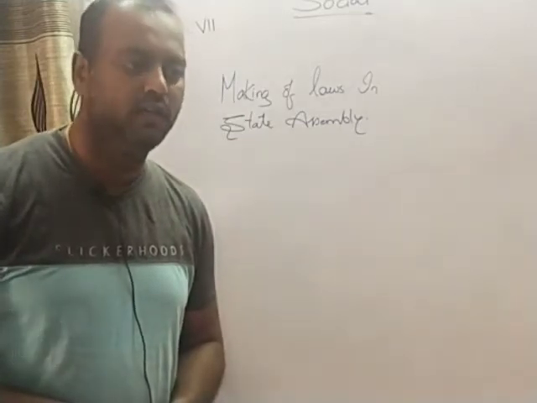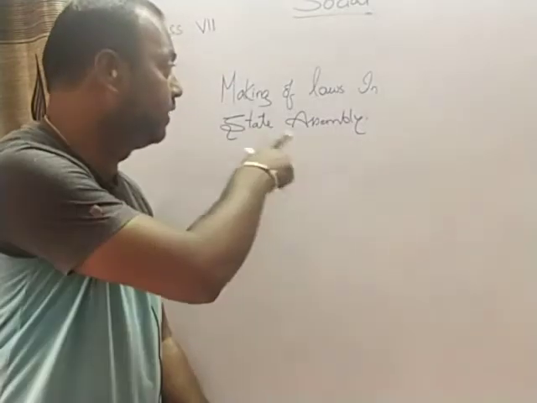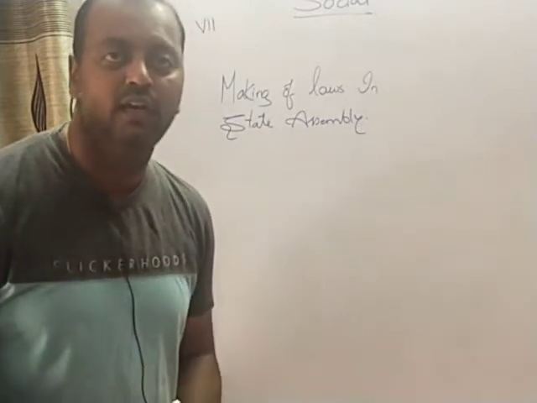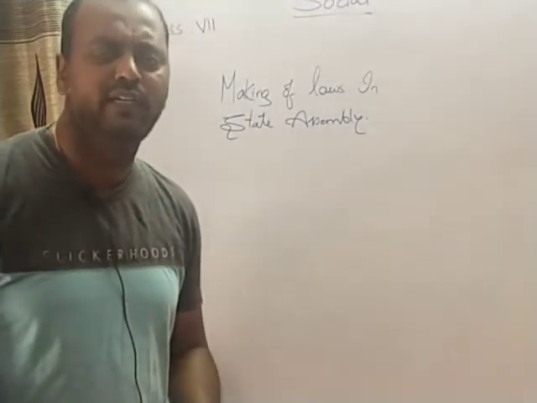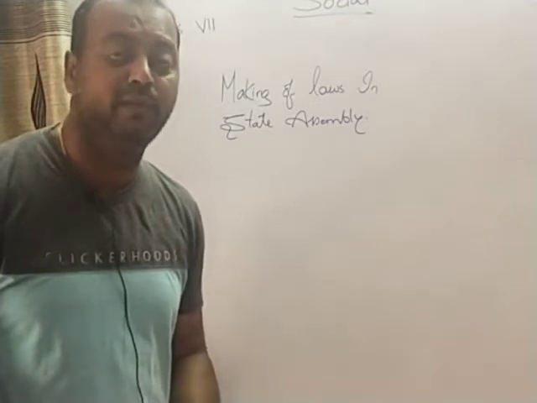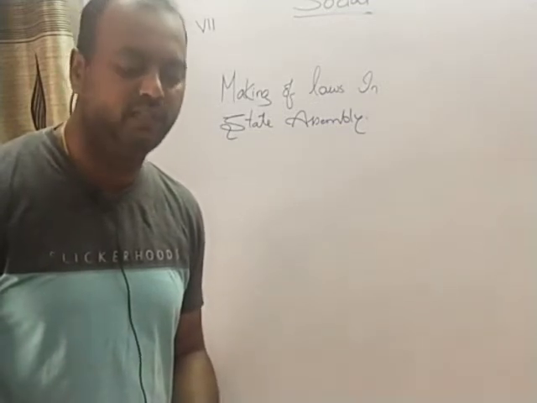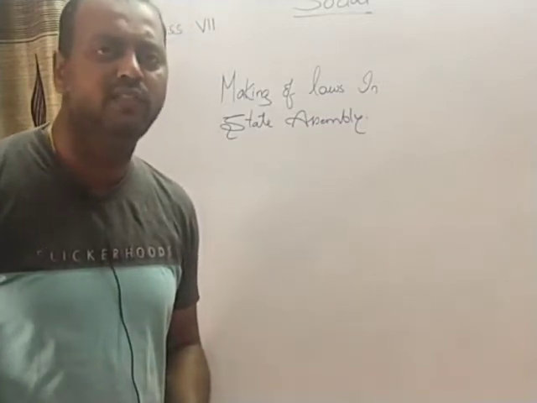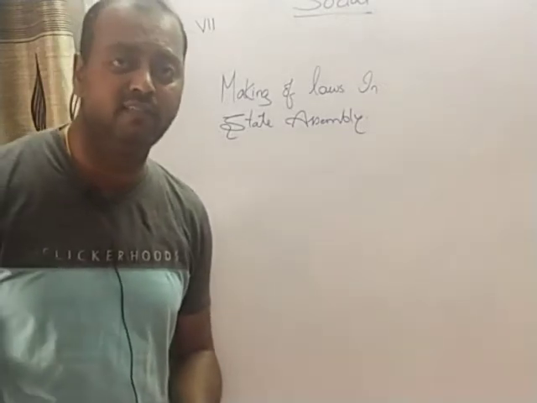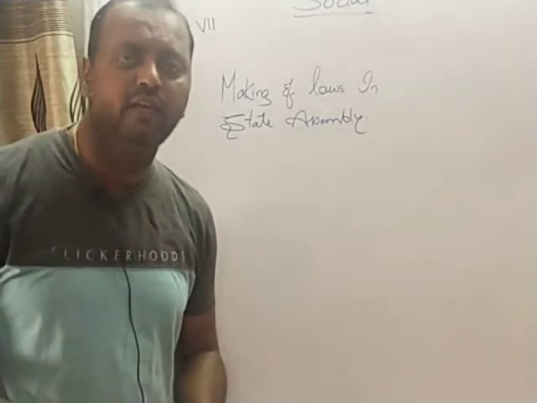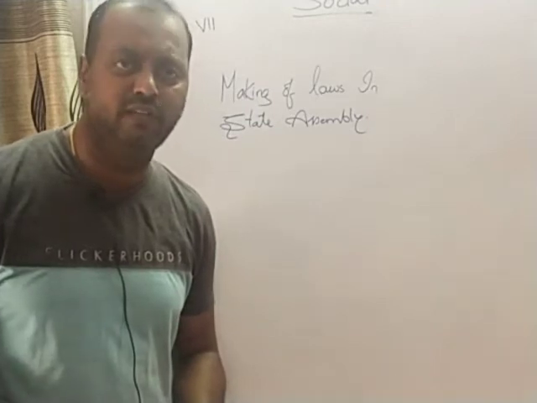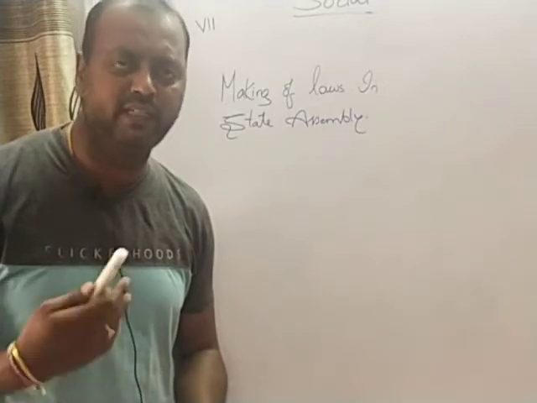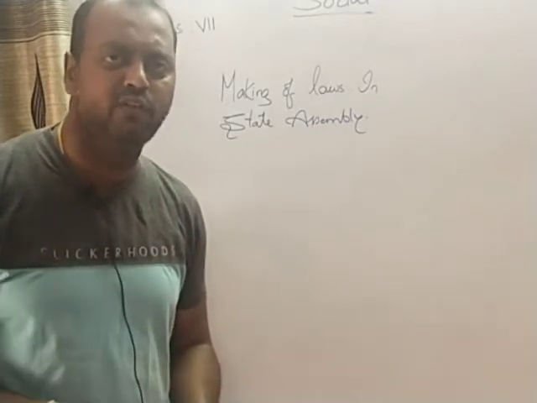Children, we have been learning about the making of the laws in the state assembly. How the laws are prepared we haven't seen, but we were learning about the legislative assembly. So how the proceedings are conducted in the legislative assembly and how the people get elected to the legislative assembly we have seen. Legislative assembly is nothing but the state assembly, and the members of these assemblies are called MLAs, that is Members of Legislative Assembly, and they will be in the position for a tenure of 5 years, and for every 5 years elections will be conducted. If they get re-elected, they come back, otherwise in their place a new person gets elected.